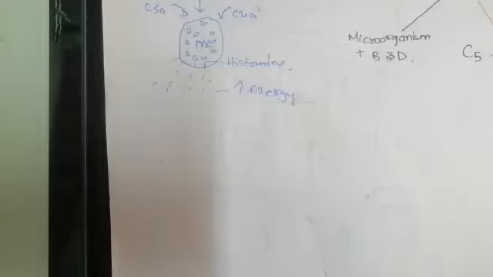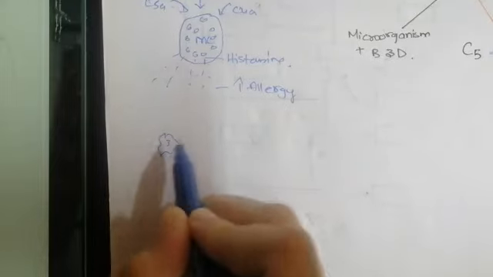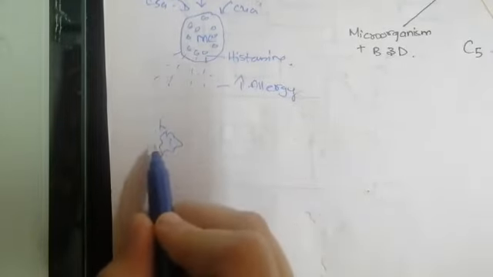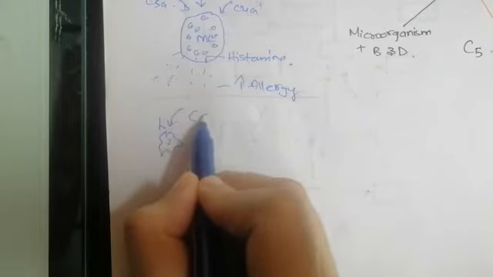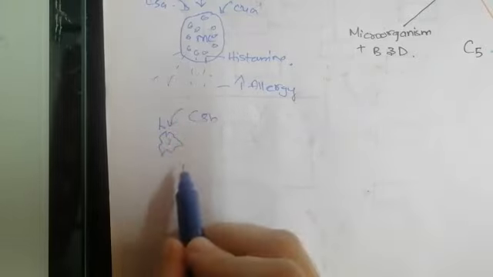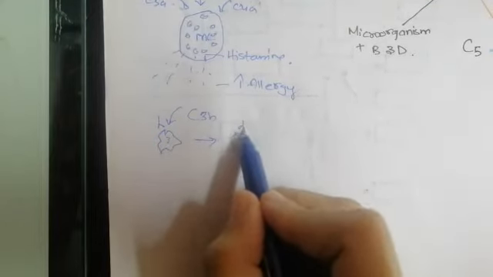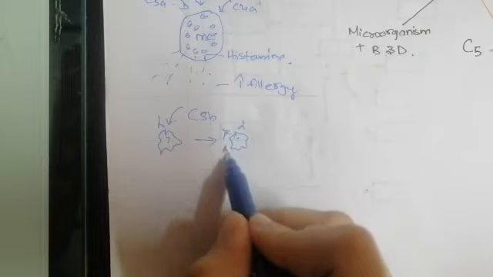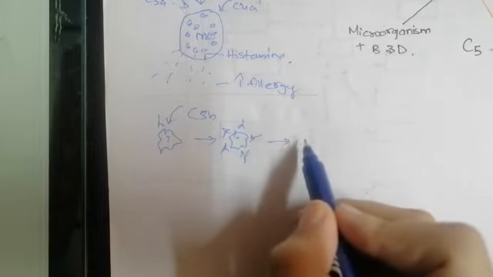So taking an example here, if this is a bacteria, the immunoglobulin comes inside, and by the action of C3B, opsonization happens. This bacteria becomes surrounded by certain types of immunoglobulin and it becomes vulnerable to damage or vulnerable to phagocytosis.